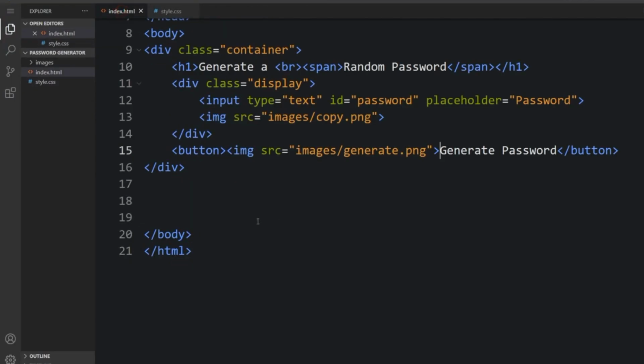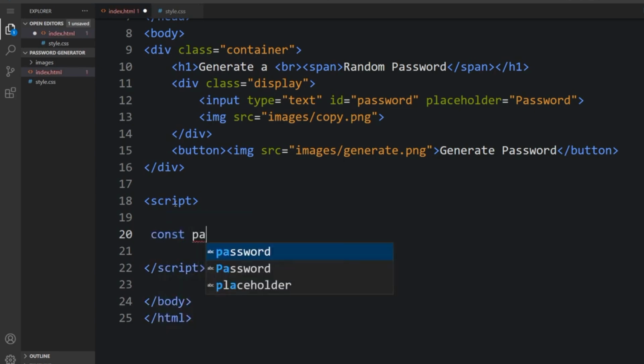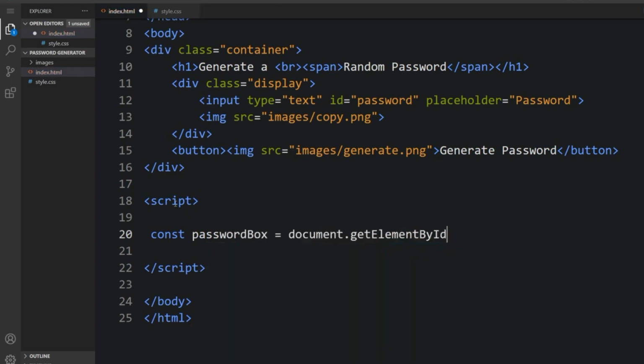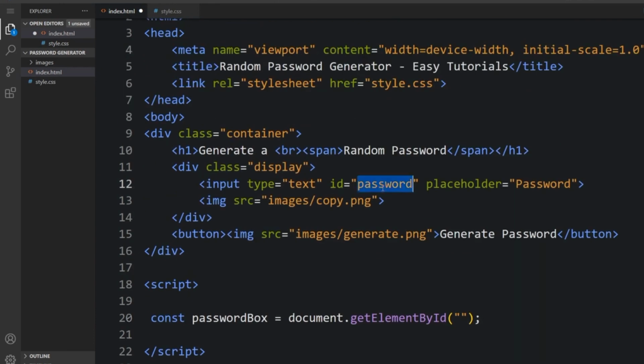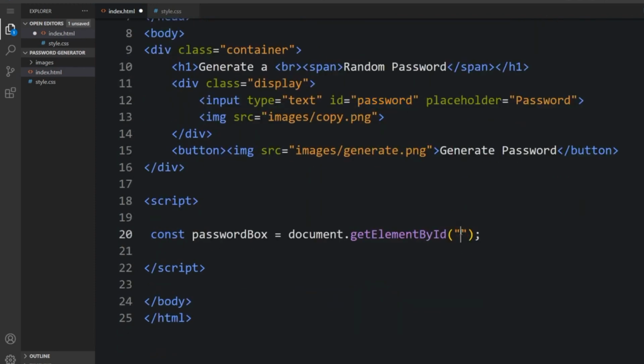All right, let's come down here. So what I'm gonna do is to create the script. So that'll be for the JavaScript code. So const passwordBox equal to document.getElementById. So since we are dealing with the password, so here will be password.